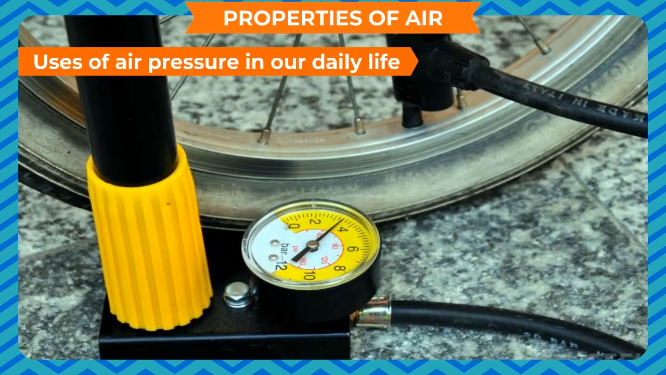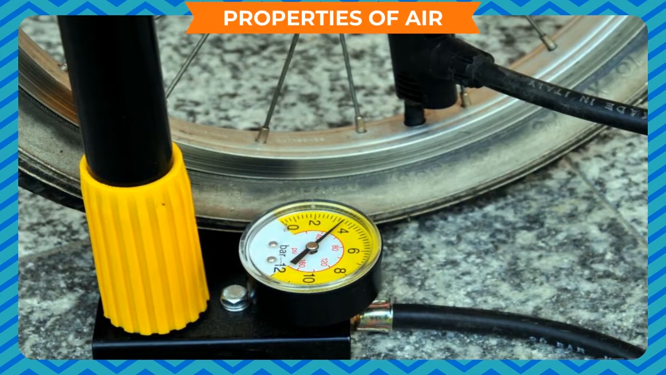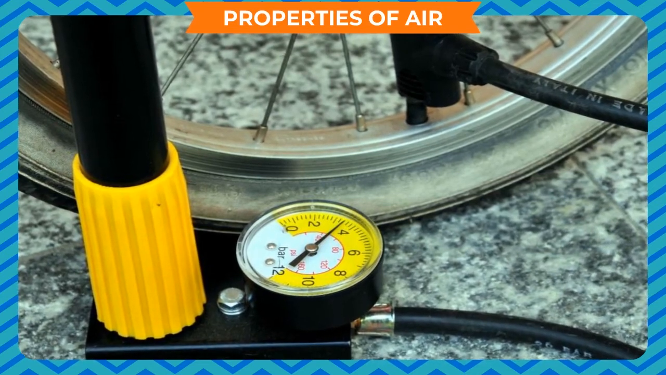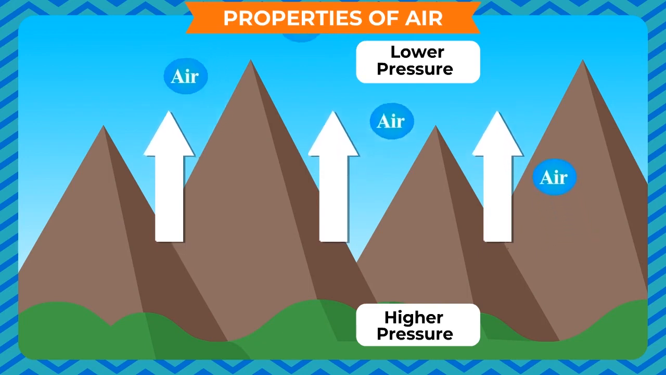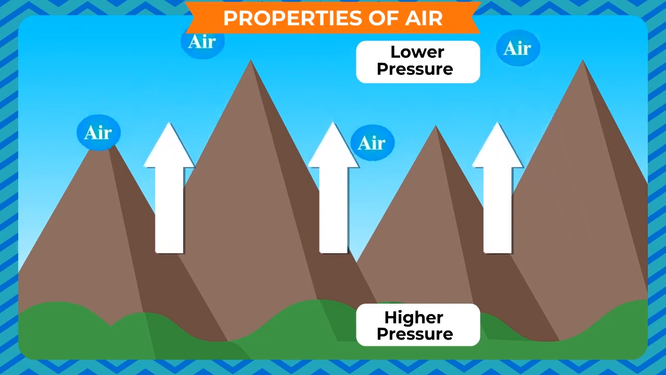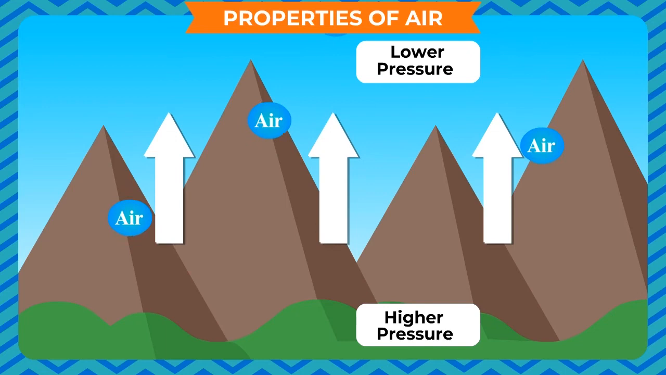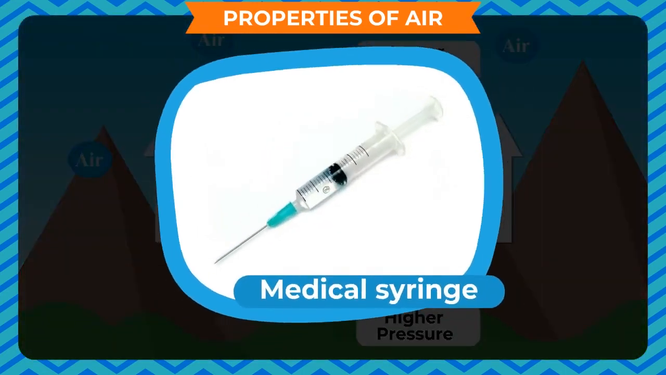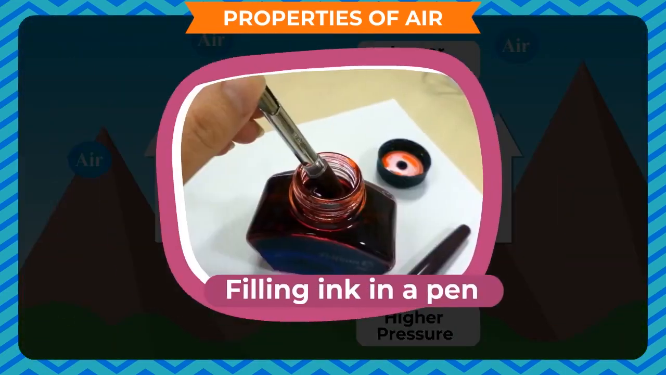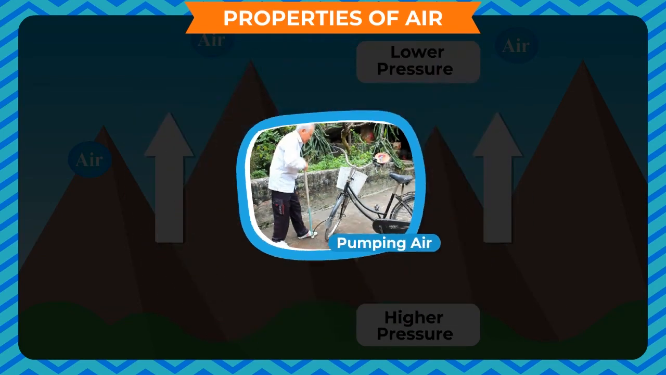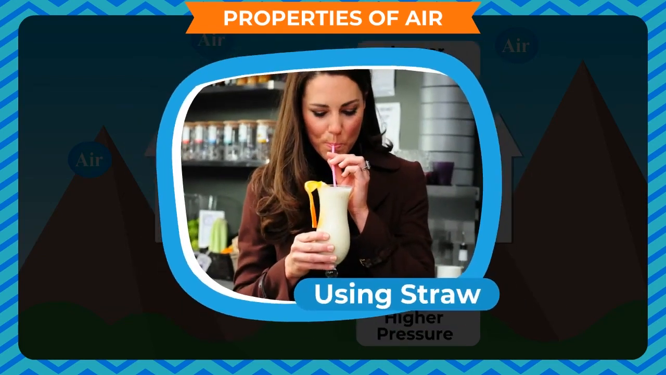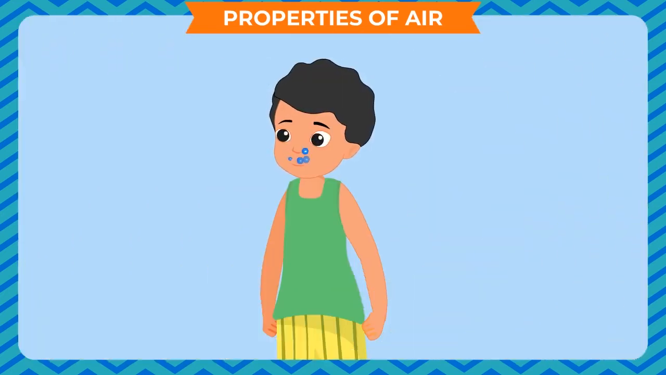Uses of air pressure in our daily life. We know that air has pressure. When we go up high in the atmosphere, the air pressure decreases. The pressure of air is used in our life in many ways. It is used in a medical syringe, for filling ink in a pen, pumping air into a tube, and to drink cold drink using a straw. It works in our body also as breathing controls the balance of air pressure inside our body.